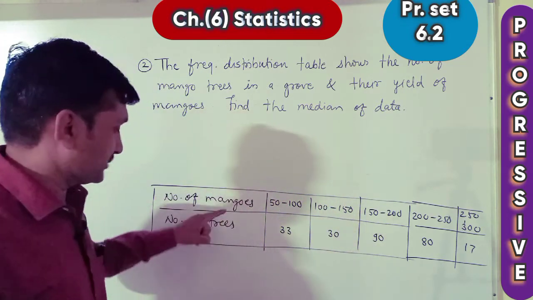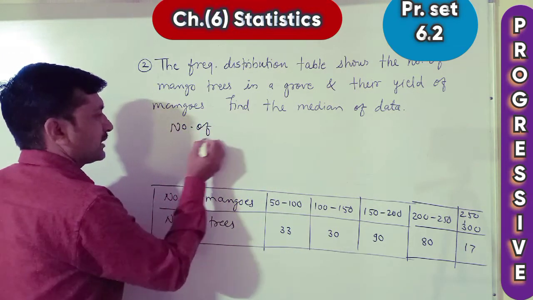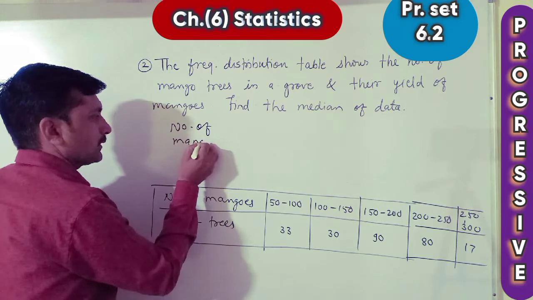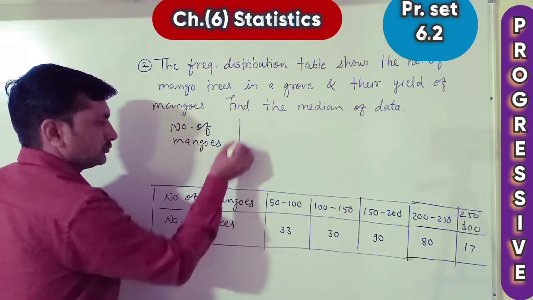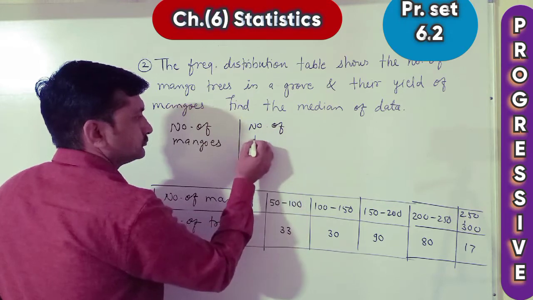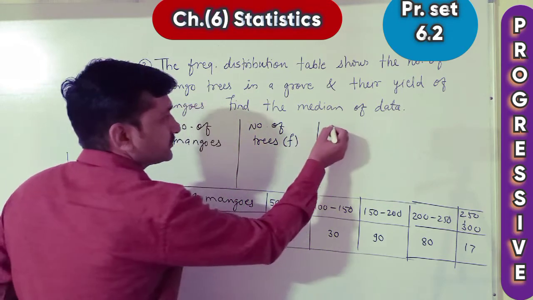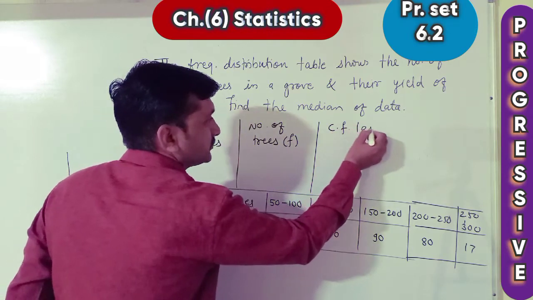First, both as it is here, therefore first column number of mangoes, second number of trees, this is frequency F we can say, and third CF less than type.